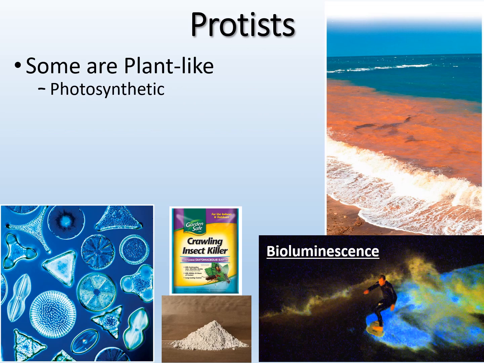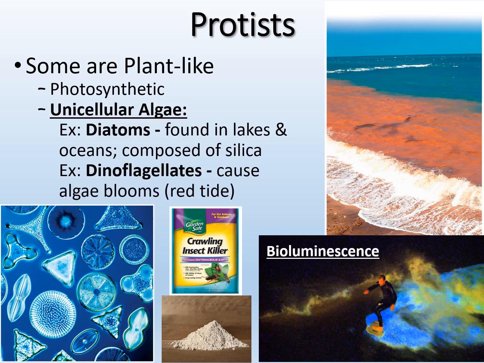And then our other group of protists are plant-like, right? So they're going to undergo photosynthesis, so they're photosynthetic, which is what our plants do. So we do have a couple groups of these protists that are very much like plants, and they're all considered algae. So we have our unicellular algae. So a couple examples of that would be diatoms.